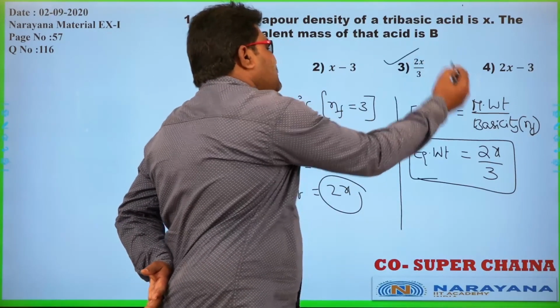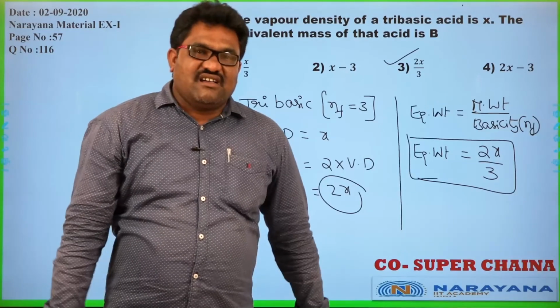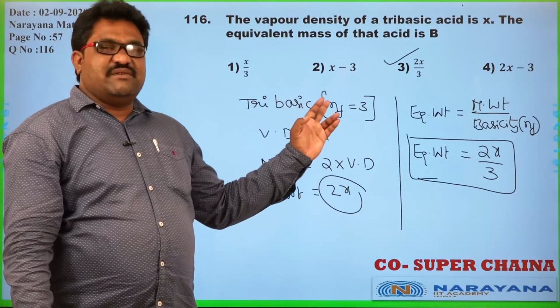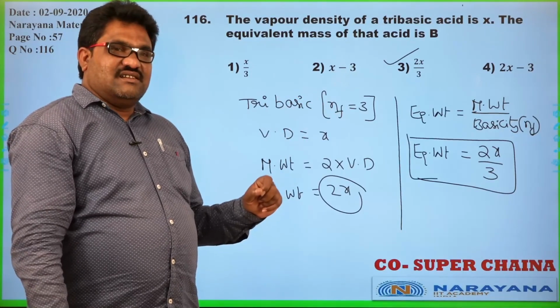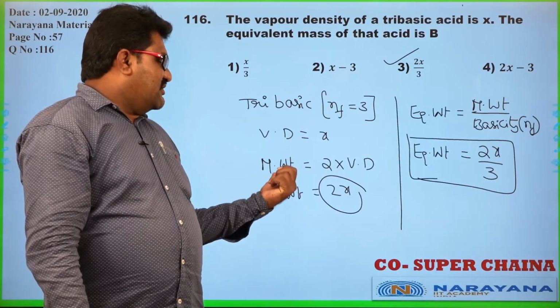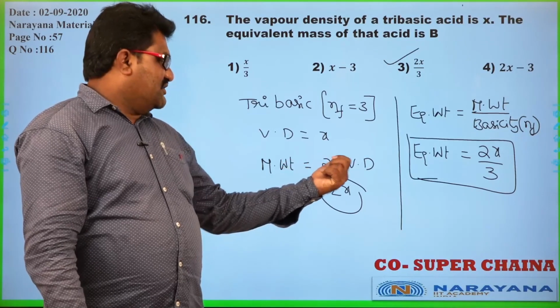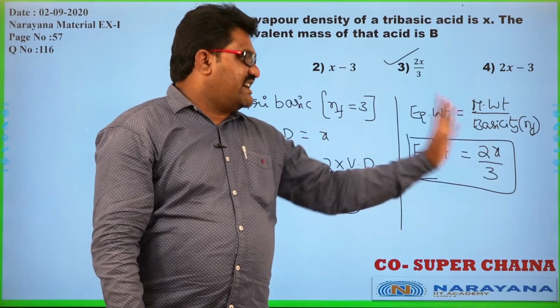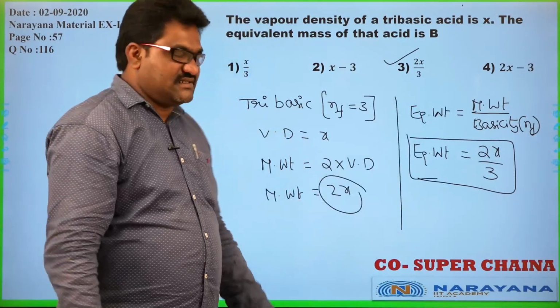So among the given options, option 3 is the correct one. Is it clear? See here, tribasic means n factor is 3. From vapor density, we are able to calculate the molecular weight, 2 into vapor density, that is equal to 2X. Now equivalent weight is equal to 2X by 3.